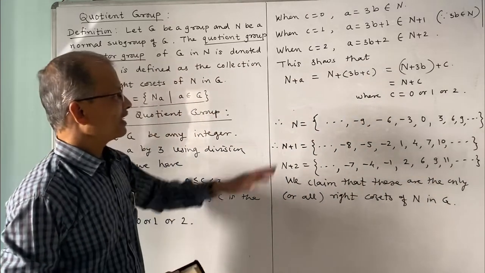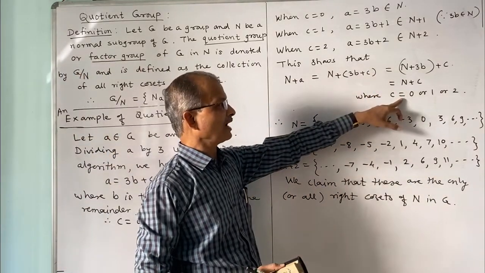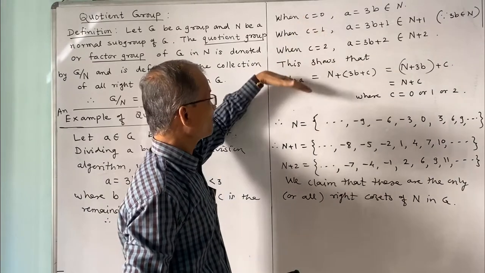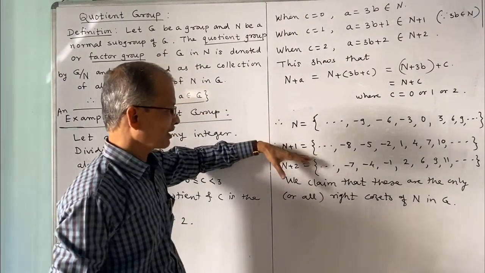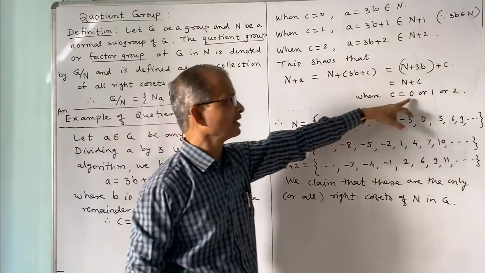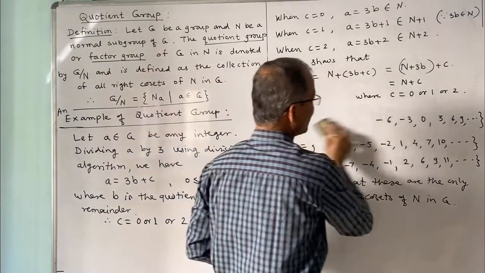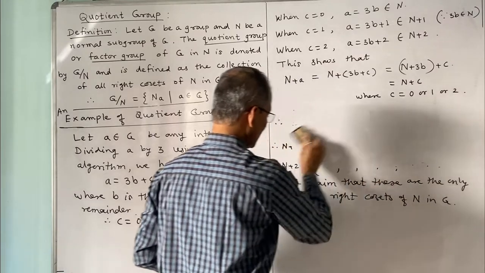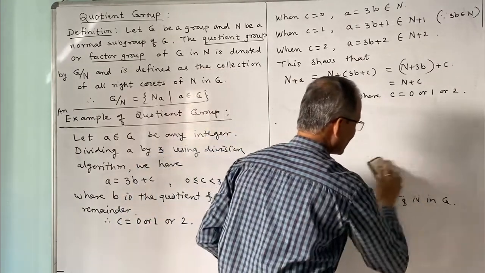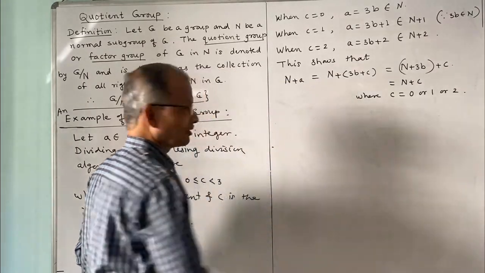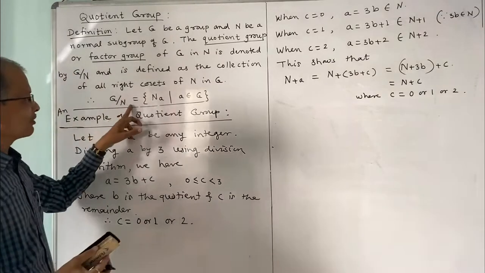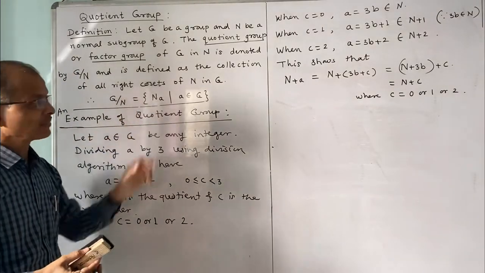And thus n plus A is either n, or n plus 1, or n plus 2, according as C is 0, 1, 2. And therefore the only right cosets of n are these. We defined the quotient group as the collection of right cosets.